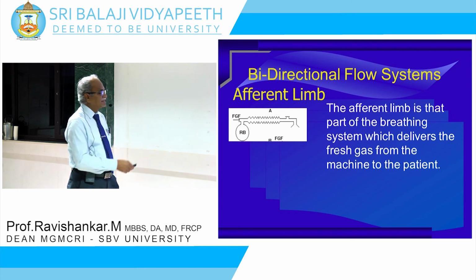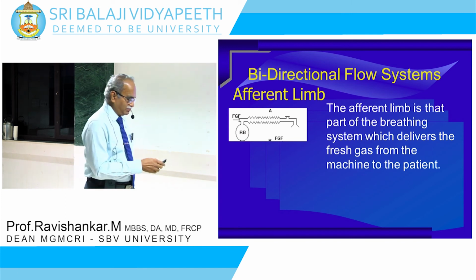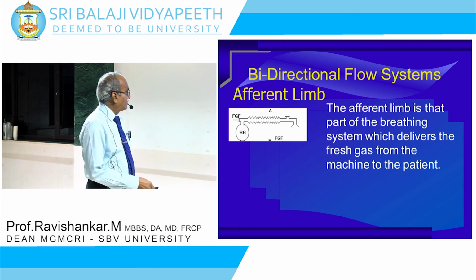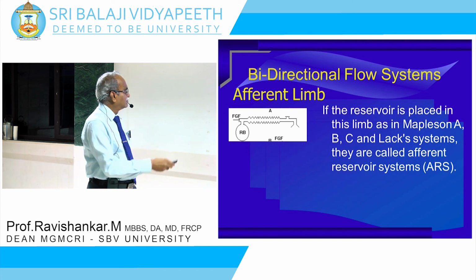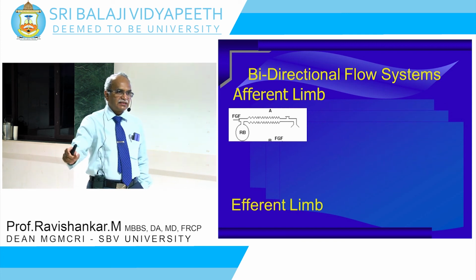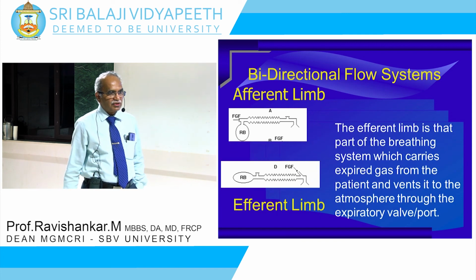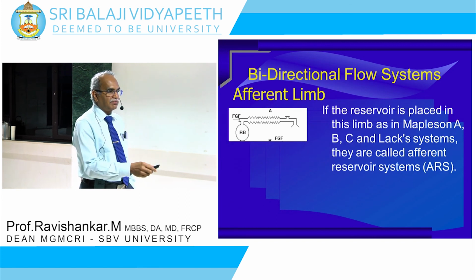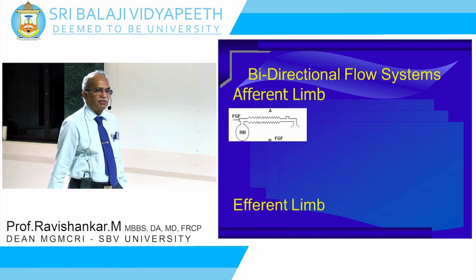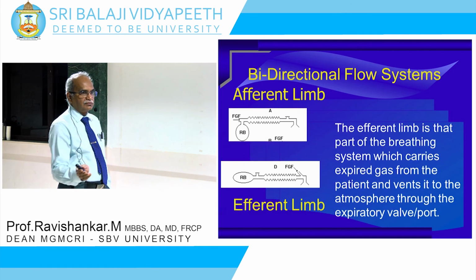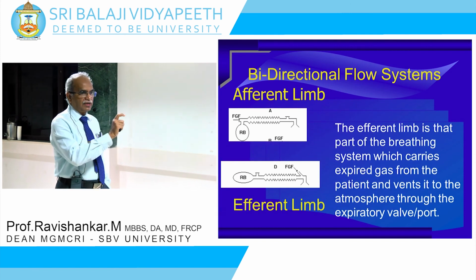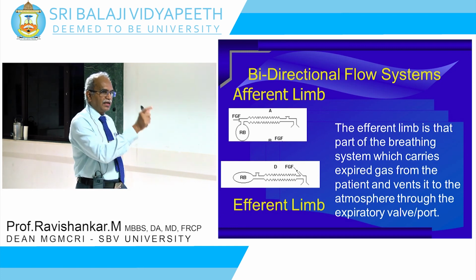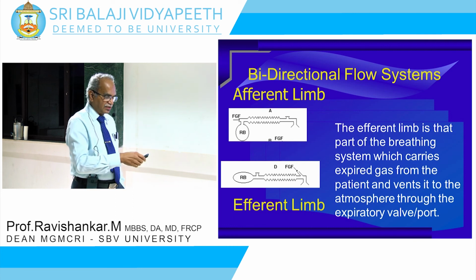So if the reservoir is placed in the limb where the gases are going to the patient, then it is called an afferent reservoir system. And if the reservoir is placed in the efferent limb, then it is called an efferent reservoir system. The position of the reservoir, either in the afferent limb or in the efferent limb, is how you classify them.